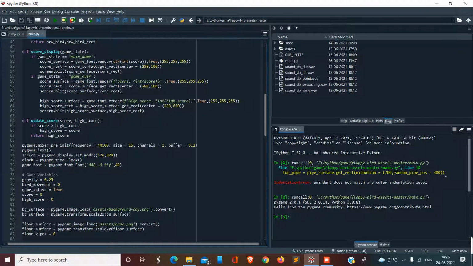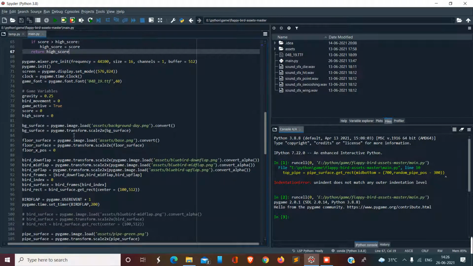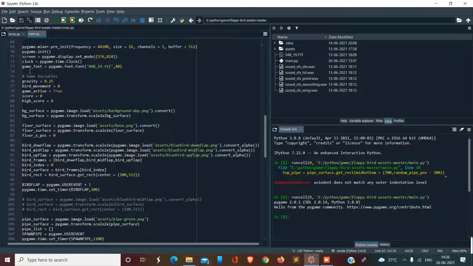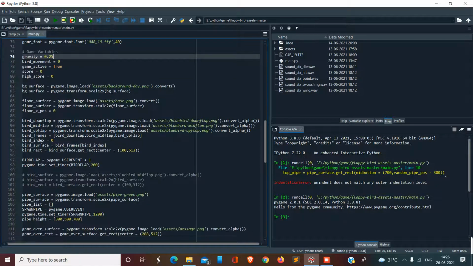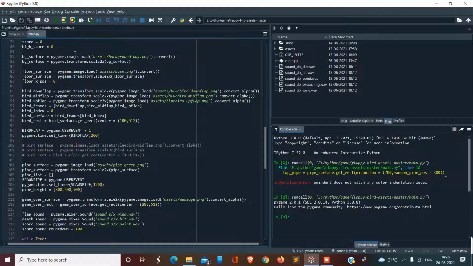And here we are displaying the score in main game, and when the game is over, we are updating the high score here. And this is the game font. This is the gravity which I use so that when the space is not pressed, the bird goes downward in the y coordinate. These are all the assets which I have loaded.